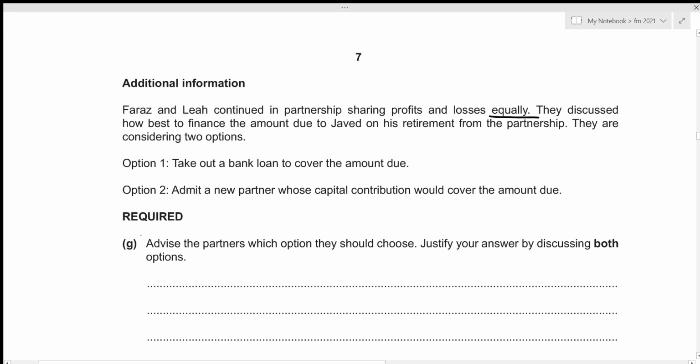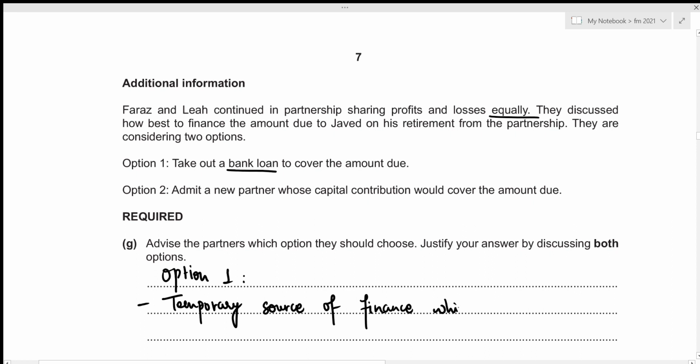Alright, so let's discuss option 1. Option 1 considers taking out a bank loan, and we know that bank loan is a temporary source of finance which needs to be repaid in the future. Let's write it down. Temporary source of finance which needs to be repaid.